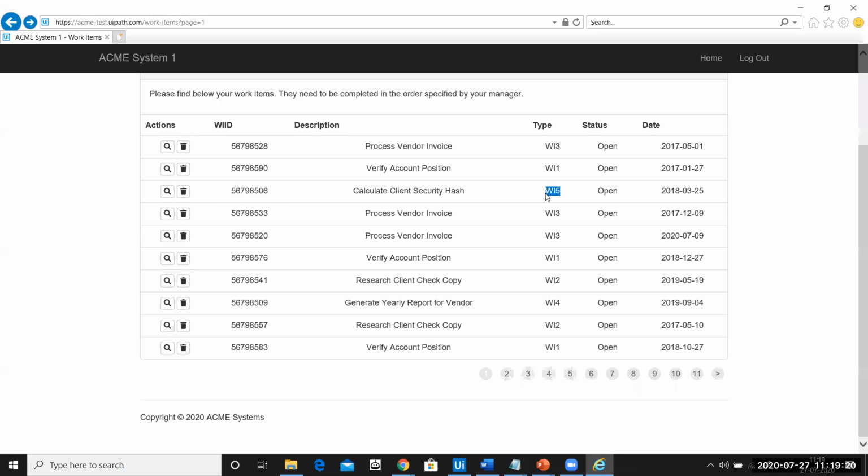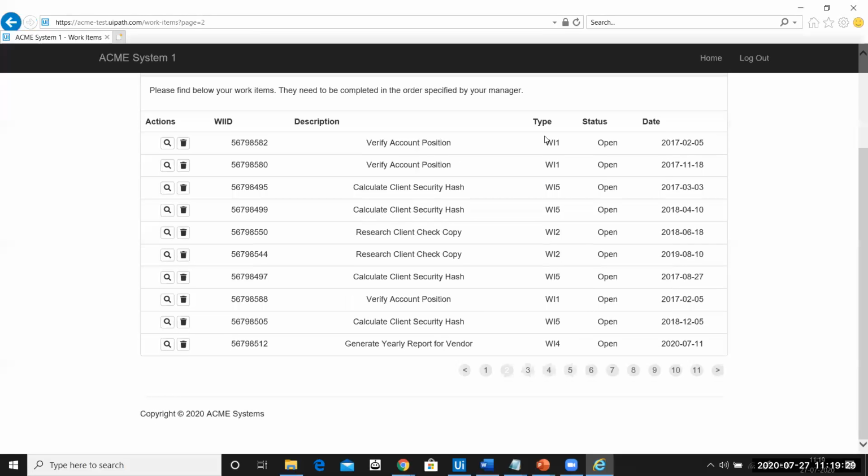Now let me open the second WI5 element. So you can see I don't have any WIF element in the first page. Let me go to the second page. Do I have WIF element? Yes, I have WIF element. And let me open this web page.